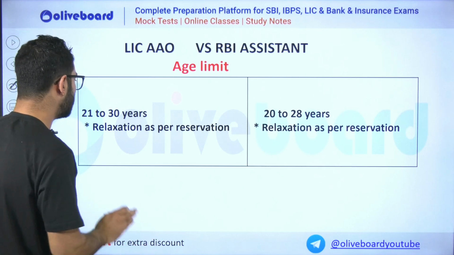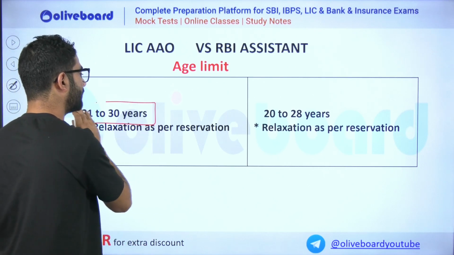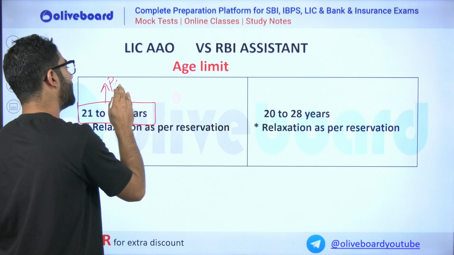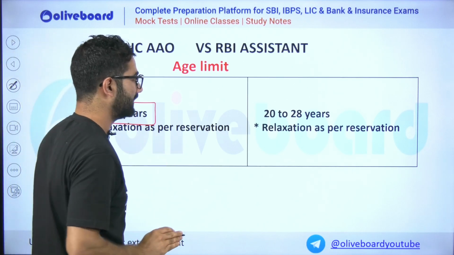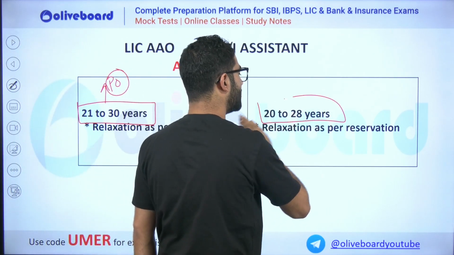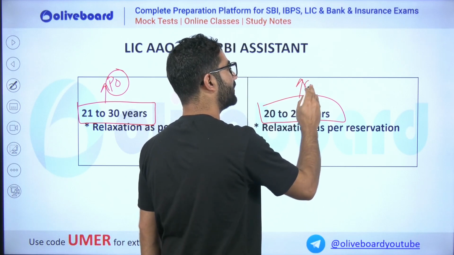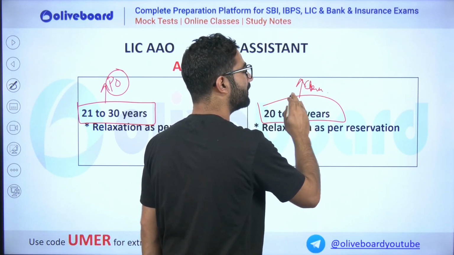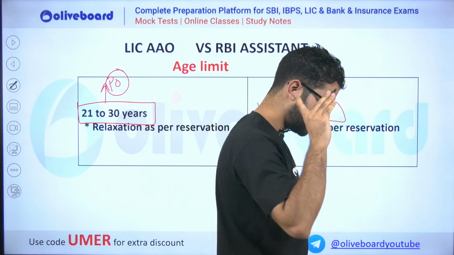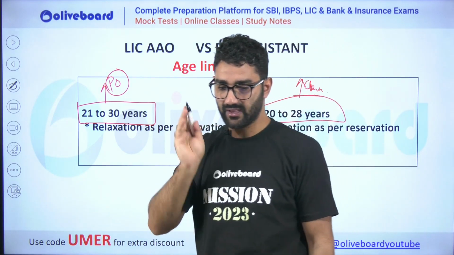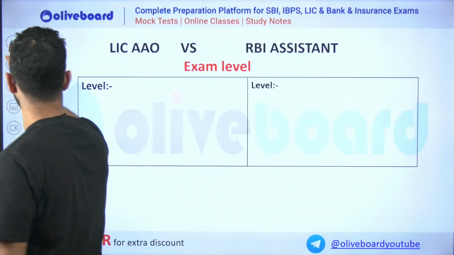The age limit is simple, the same as for any PO exam, SBI PO, IBPS PO, but here obviously it is 20 to 28, which we can assume is the same as for a clerk level job. It should be quite clear that there is not much in this point.